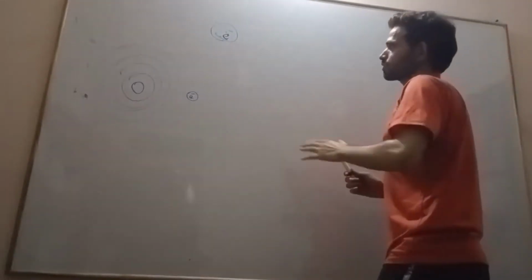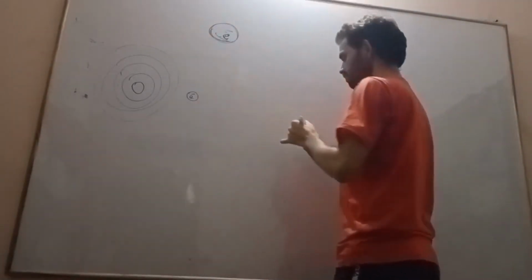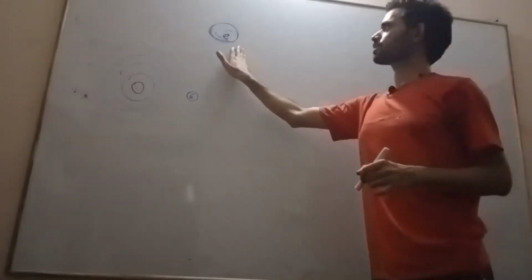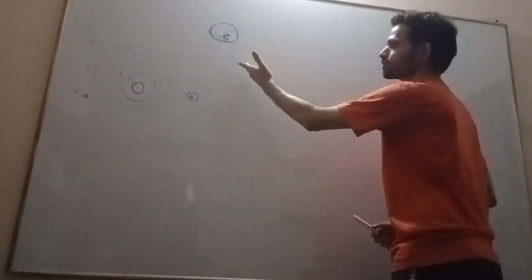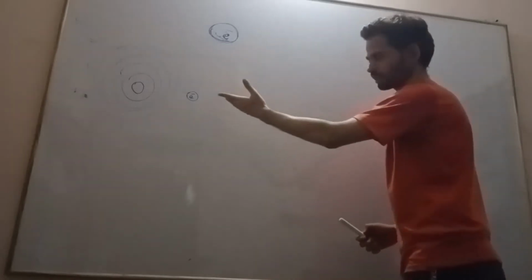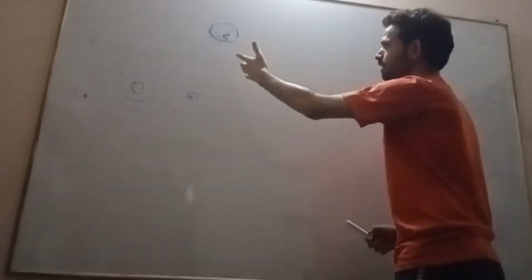First we will take the electron which is in free space, and we will see which type of form it represents. Is it like a waveform, like wave equations?